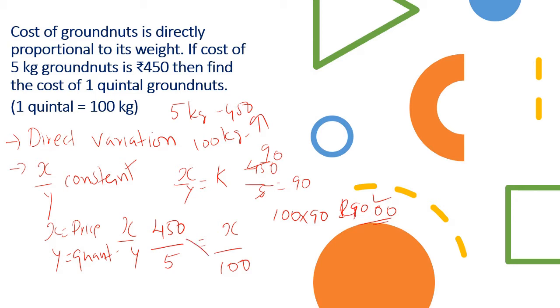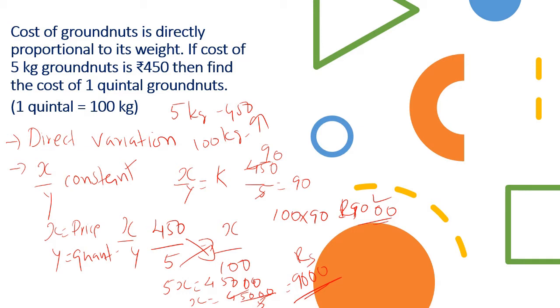Or you can cross multiply here. 5x is equal to 450 into 100, that is 45000, and x is equal to 45000 upon 5, which is equal to 9000 rupees. This much you will pay.